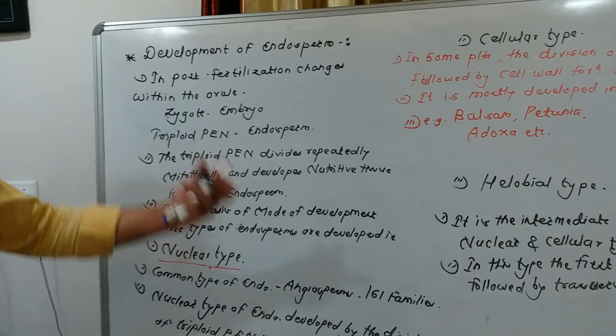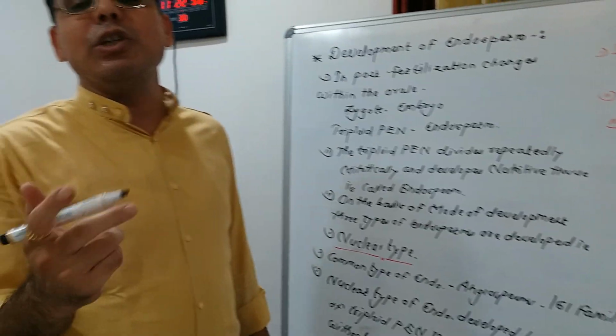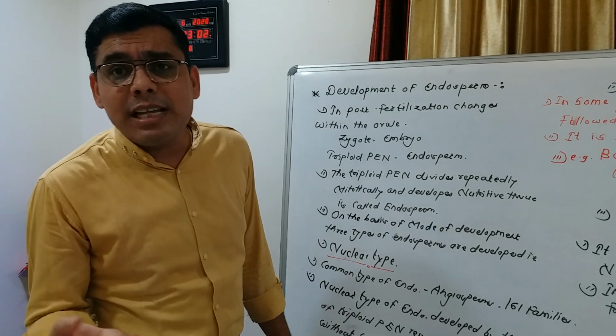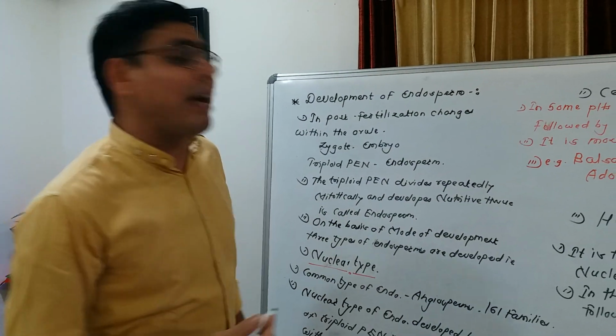Means this type of endosperm divides into two unequal cells. The smaller cell is called the chalazal cell, and the larger cell is called the micropylar cell.